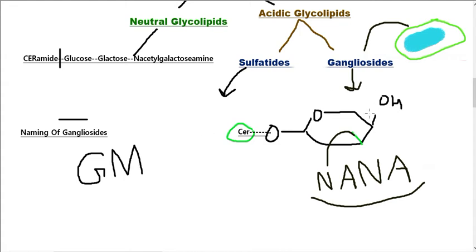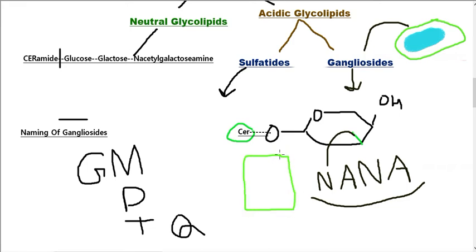If two neuraminic acids are present in the compound, then we say di. If three, tri. If four, then quattro. So this is the nomenclature of gangliosides, and they can further be separated using a chromatography process. Through chromatography, they have also been given different numbers: 1, 2, 3. Now we are going to study the structure of different types of gangliosides, their function, their breakdown and diseases.